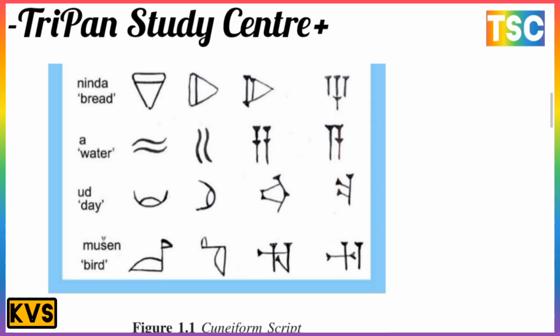Here is the cuneiform script, with symbols for water, days and birds. Word symbols are also important across different periods. This is the cuneiform script of Mesopotamia, an important point here.